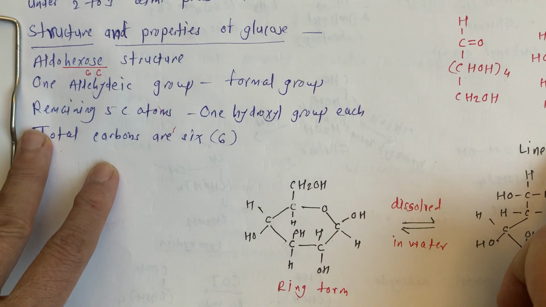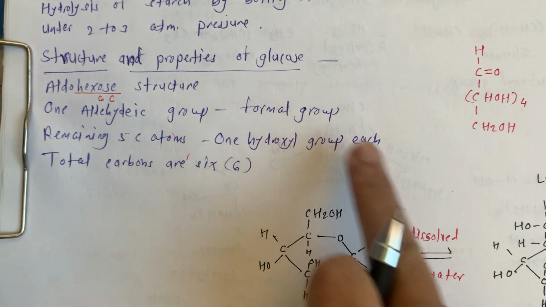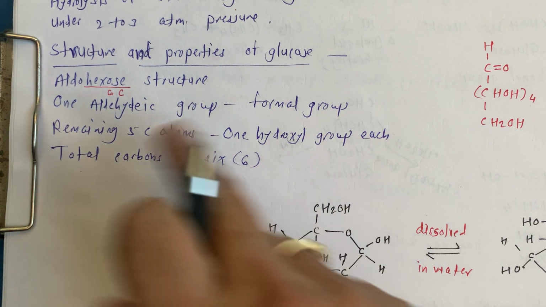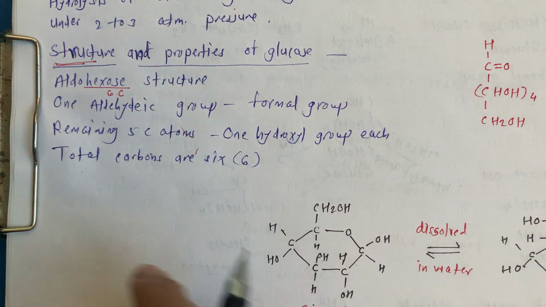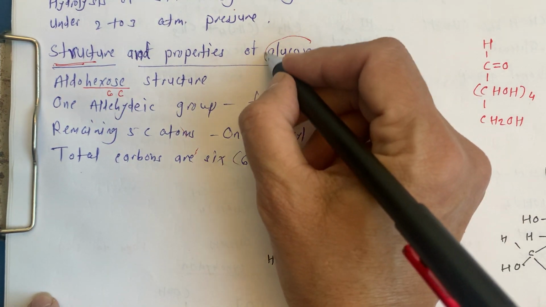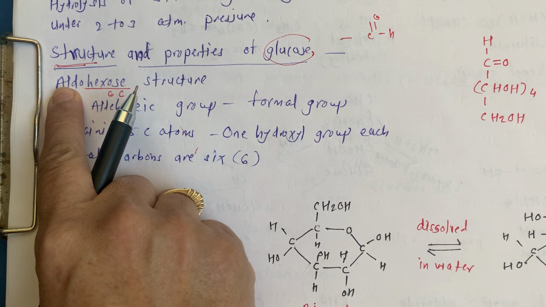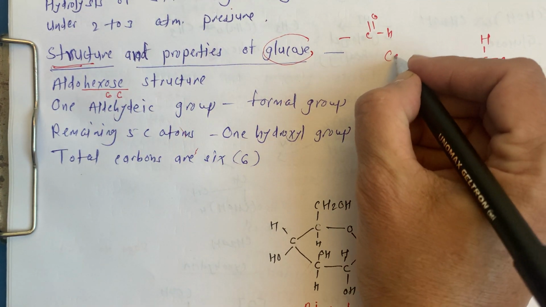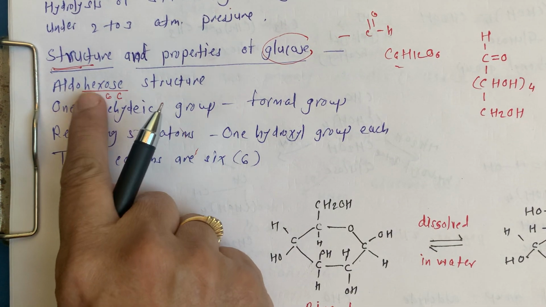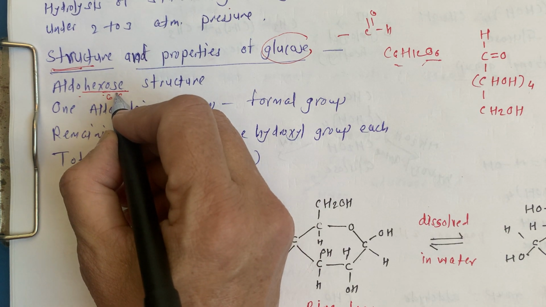Next is very important, that is the structure and properties of glucose. This is a very important topic from our syllabus. First we will see the structure. Up till now we know that glucose has an aldehyde group, so we write aldo. There are 6 carbons, C6H12O6, so hexose and saccharide. So this is an aldohexose structure.